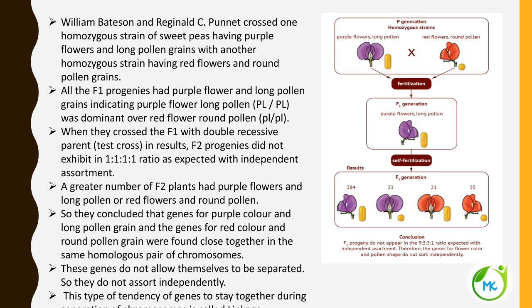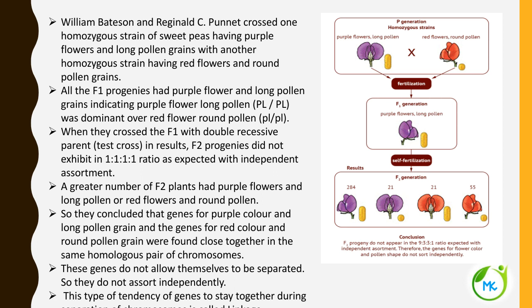They crossed one homozygous strain of sweet pea having purple flower with long pollen with another homozygous strain having red flower with round pollen. One is purple long, the other is red and round.